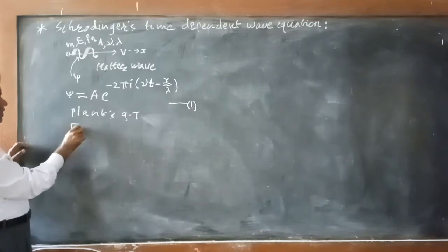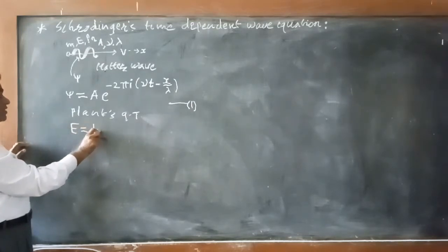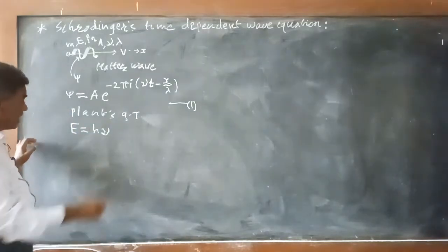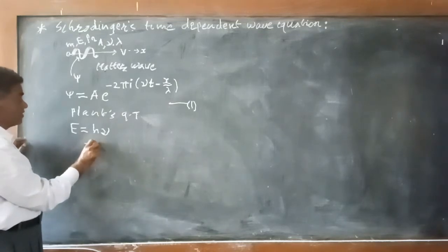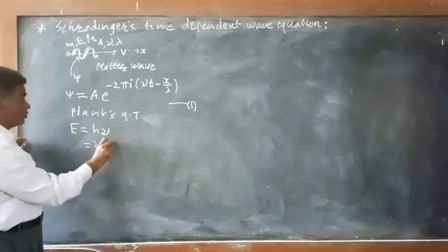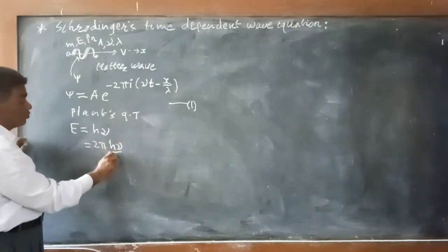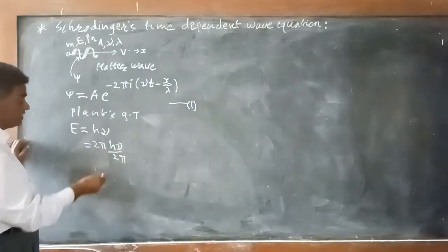Energy of the particle when exhibiting the wave nature is given by hν. Here h is Planck's constant. This can be written by multiplying and dividing by 2π, so we get 2π times hν divided by 2π.